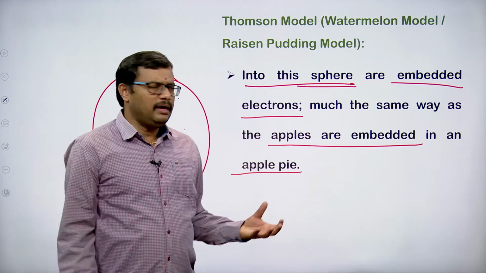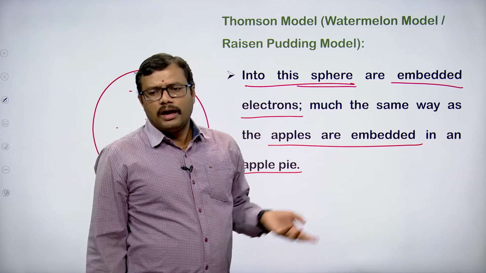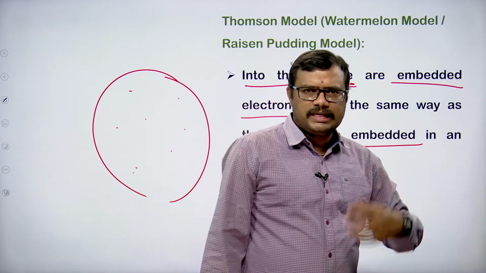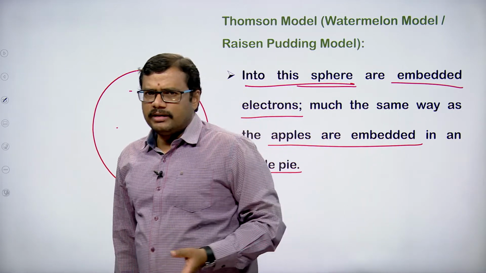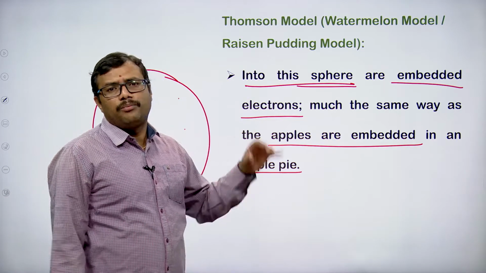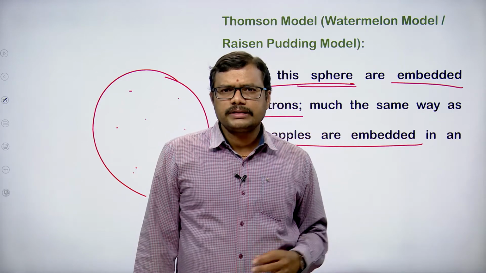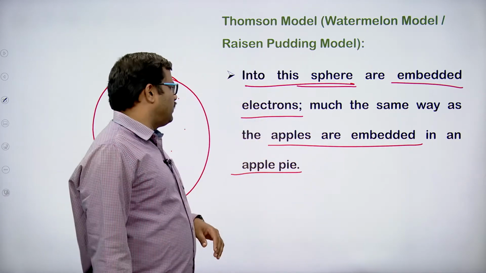In an apple pie, how are the apples embedded? In the same fashion, the electrons are embedded within that positively charged sphere. Able to understand? Right. So this is how he gave the concept.